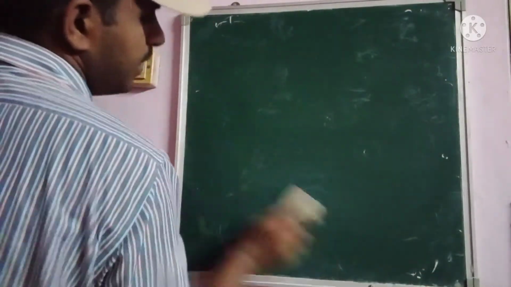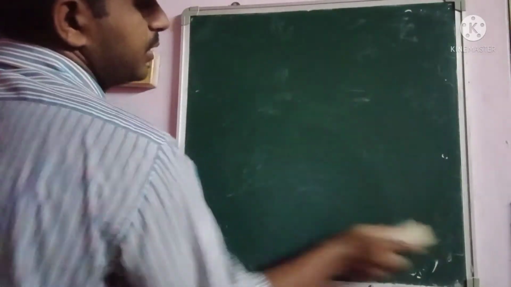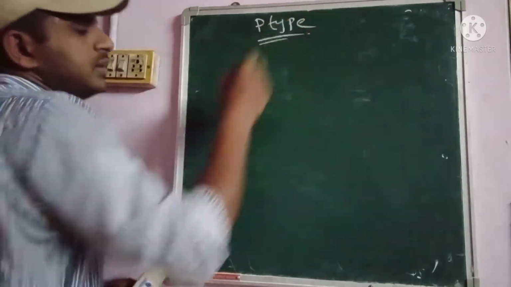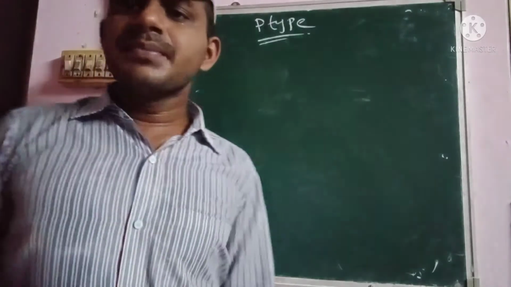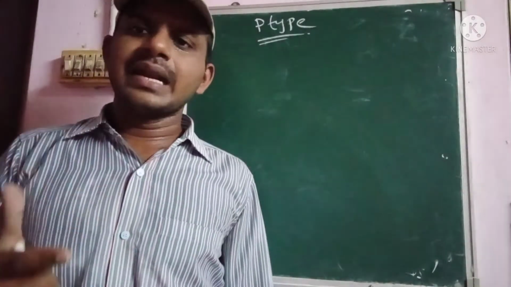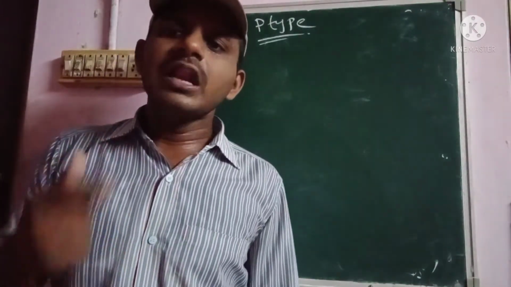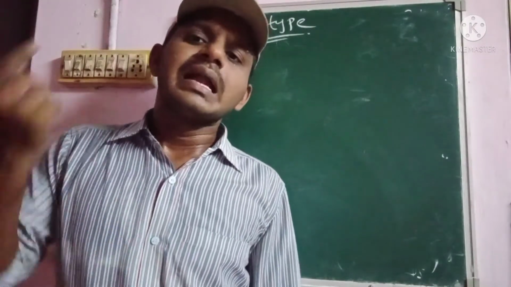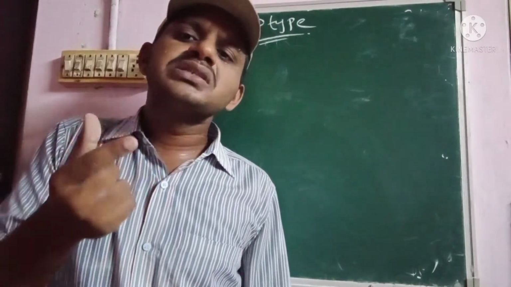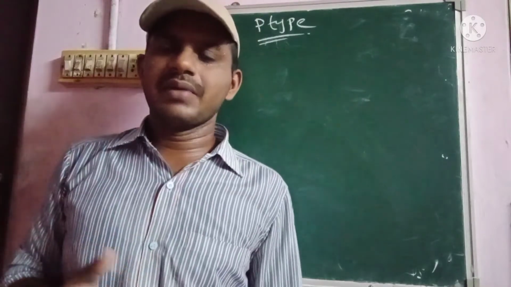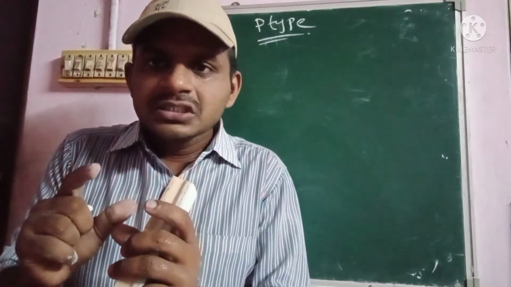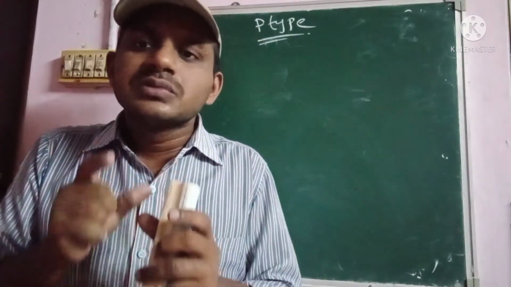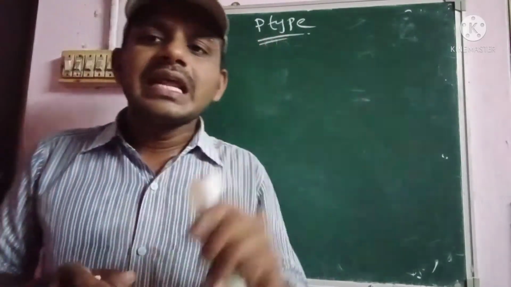So coming to the p-type semiconductor material. Basically, whenever trivalent impurities are added to the pure semiconductor, then only it generally acts as a p-type semiconductor material.